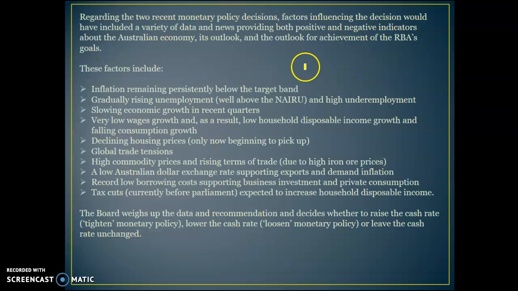Okay, so this is the sort of thing coming out from the RBA. You can see most of these things are the same. They've looked at both the positive and negative indicators, and they've decided to recommend a loosening of the cash rate back in July. And you can see inflation being low, rising unemployment and lots of underemployment, slow economic growth, low wage growth, declining house prices, and global trade tensions are all factors leading to a loosening.